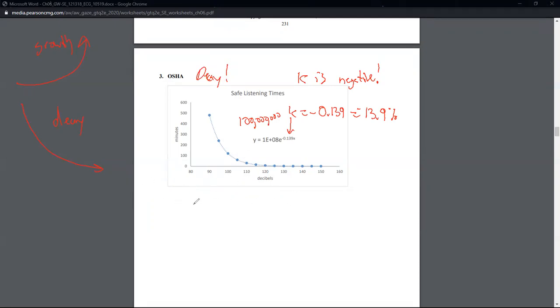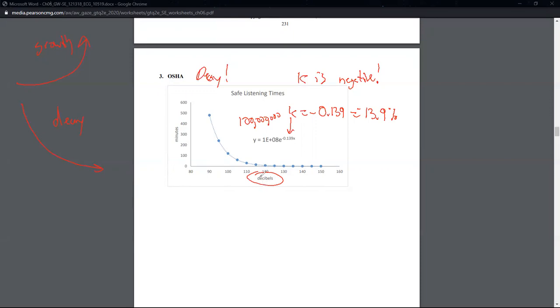Again, I'm really short on time. So just write it down, pause, rewind, all that stuff. That would be the US population, sorry. The safe listening time is decreasing by 13.9% continuously per decibel, not per year, because we're talking decibels, not time. So again, the safe listening time is decreasing by 13.9% continuously per decibel.